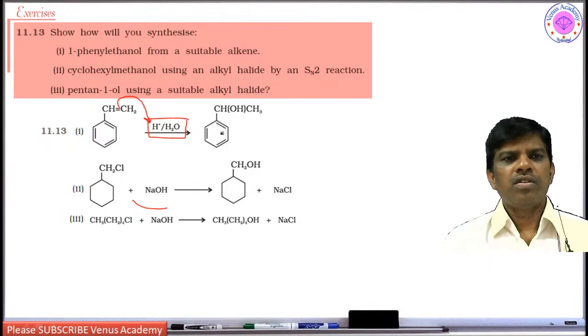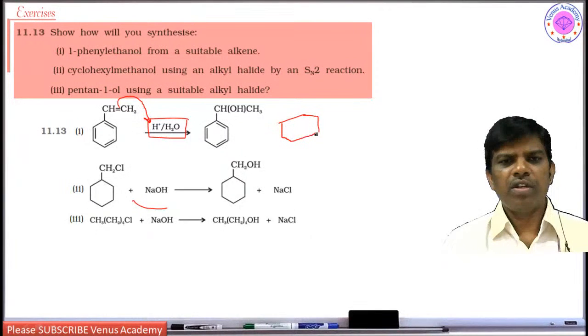Yes students, the first step is that it is going to take a proton to give the intermediate secondary carbocation, where a benzylic carbocation is going to be formed. So this is CH, it is going to form CH and CH2, and hydrogen is added now.